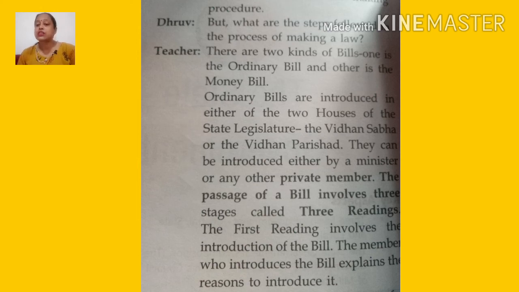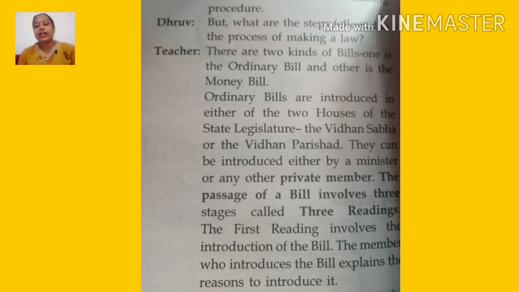The bill is discussed clause by clause in the house, including questions and positions, and they discuss all of this. This is followed by the third reading of the bill, in which mainly voting on the bill takes place.